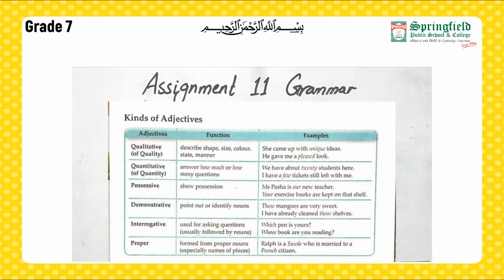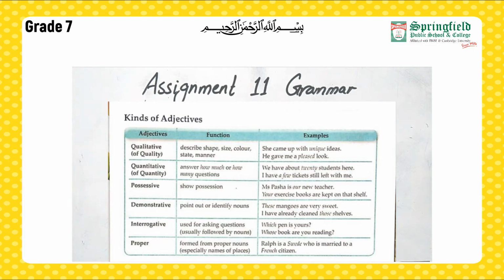Then we have proper adjectives. Proper adjectives are formed from proper nouns. For example, Pakistan. Pakistani mangoes are sweet. So here Pakistani, because it is formed from the proper noun Pakistan, that is called a proper adjective, right?